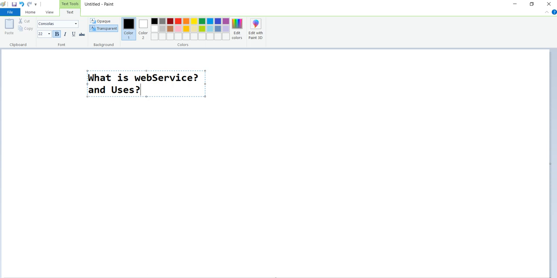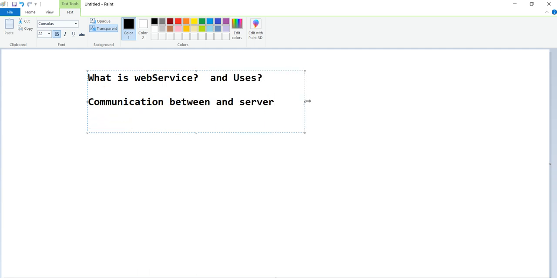So first of all, what is web service? In a simple way, it has lot of definitions. In a simple way, what is web service is nothing but communication between client and server. So what is communication between client and server? Here, what is client and what is server?